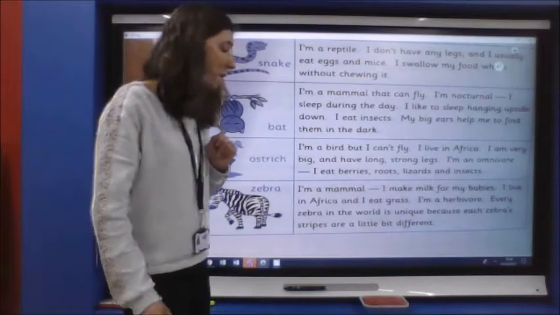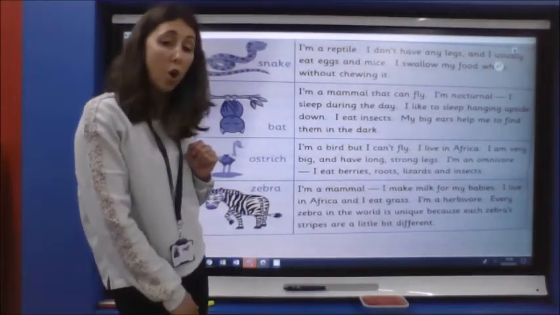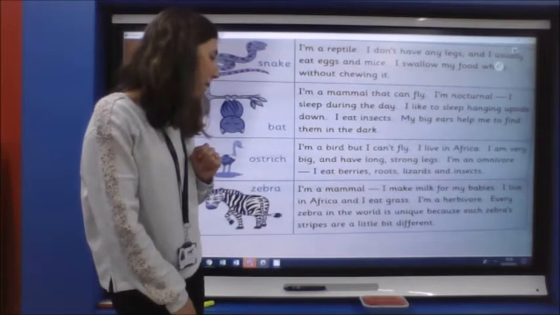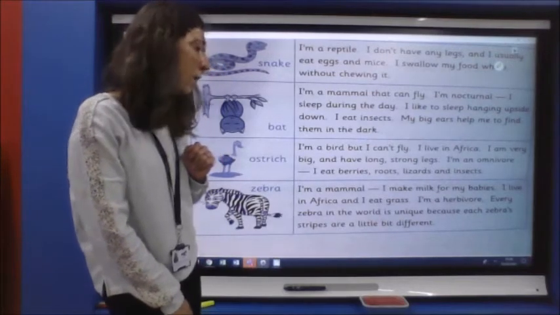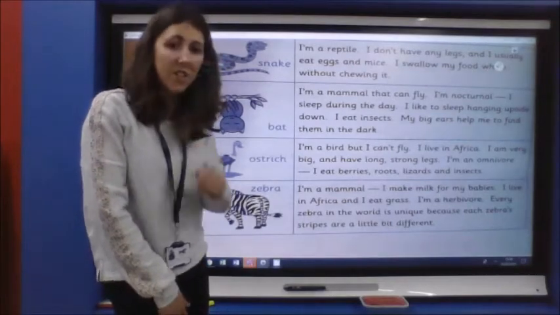I make milk for my babies. I live in Africa and I eat grass. I'm a herbivore. Every zebra in the world is unique because each zebra's stripes are a little bit different.